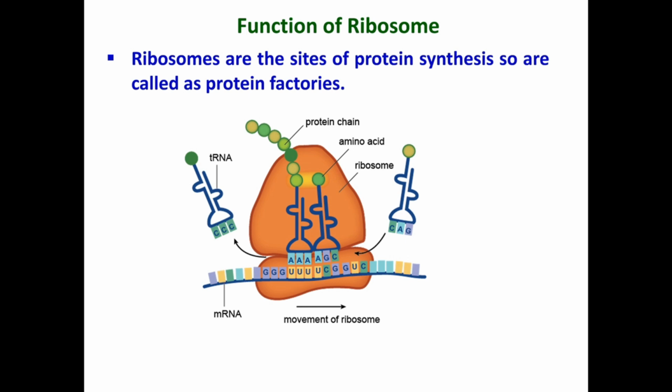Here these three structures, ribosome plus tRNA plus mRNA, participate during protein synthesis. These three structures are very important during the synthesis of protein inside the cell. You will learn the detailed mechanism of protein synthesis in your higher class. So this is all about the ribosomes. Hope now this topic is clear to you.